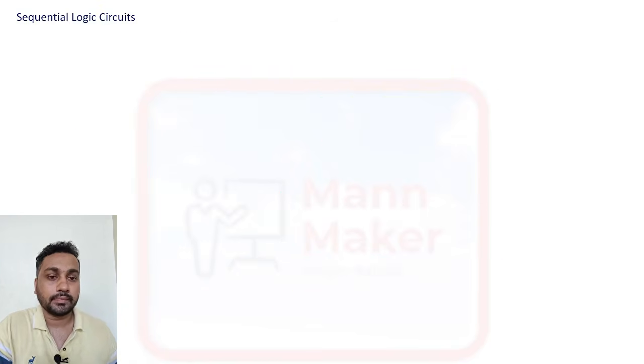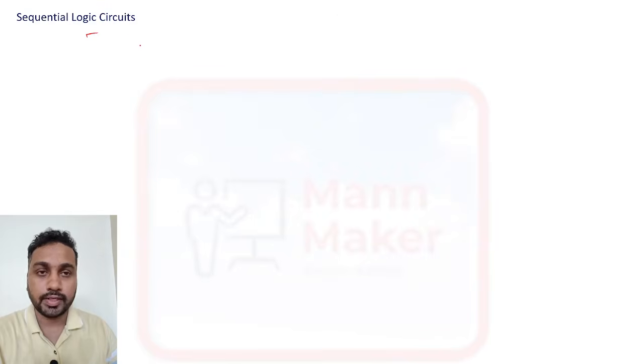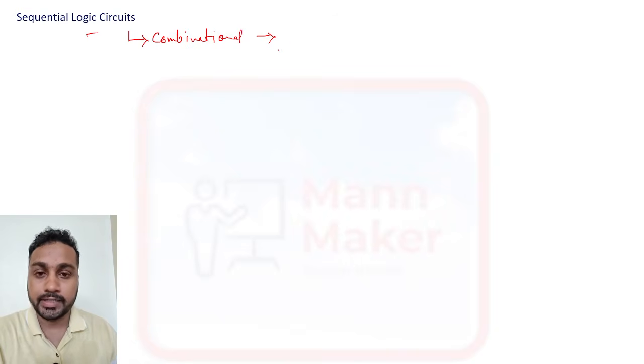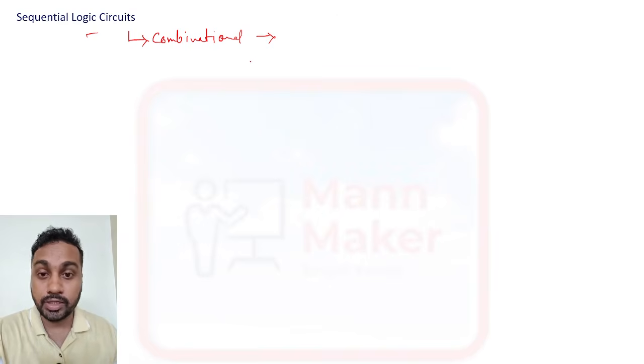Next is your sequential logic circuit. As we have discussed about the combinational circuit, its output depends only on the present input. But in the sequential circuit, output will depend upon the present input as well as the past input.